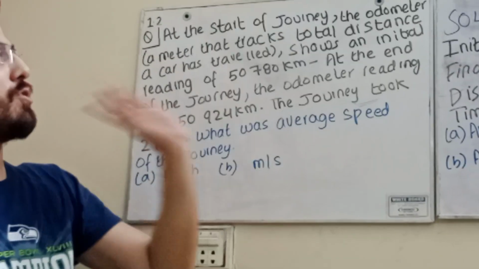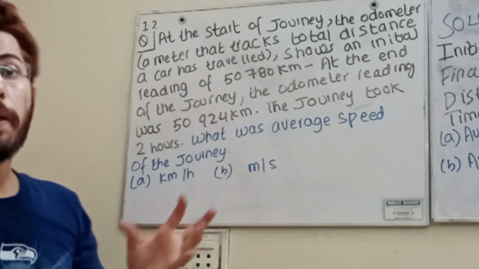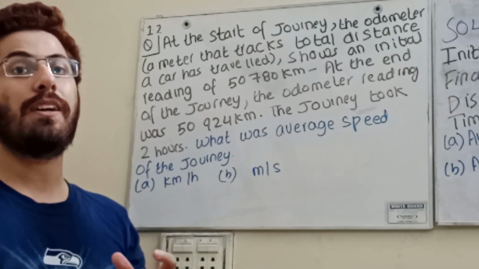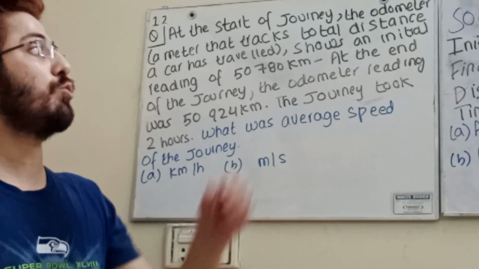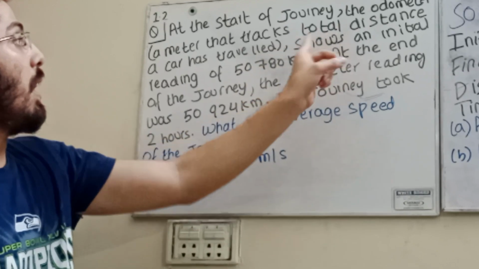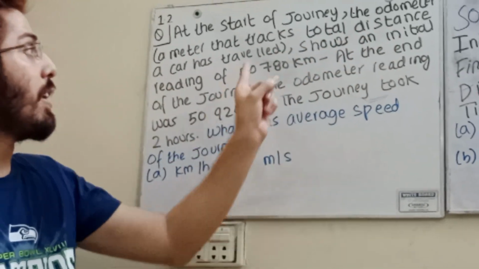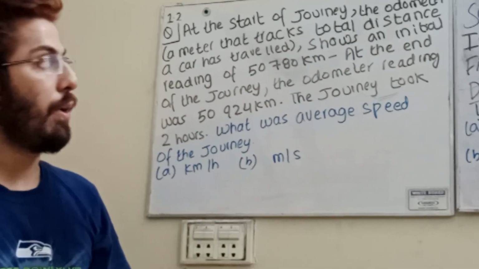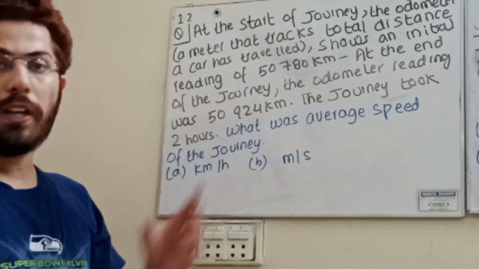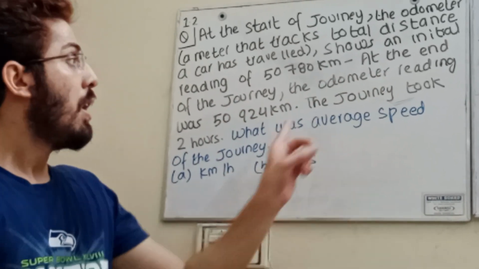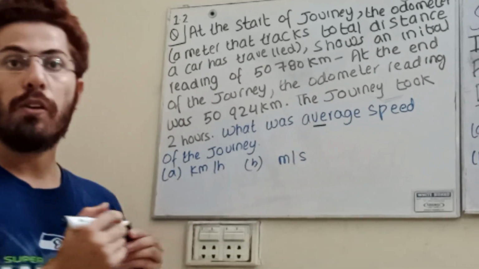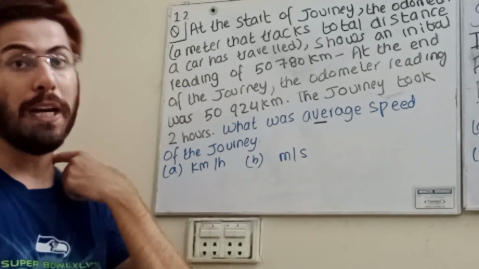At the start of the journey, the odometer, which measures the distance, like a speedometer measures the speed in a car, shows an initial reading of 50,780 kilometer. At the end of the journey, the odometer reading was 50,924 kilometer. The journey took 2 hours. Now find its average speed in kilometer per hour and meter per second.